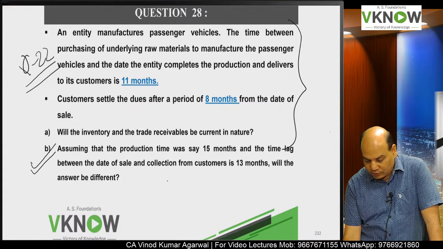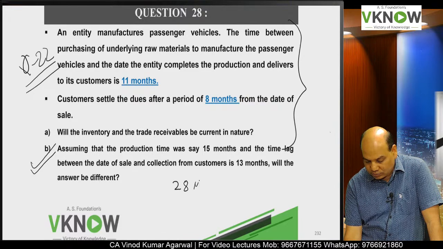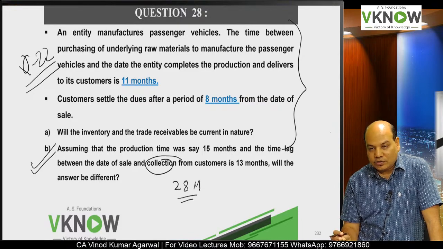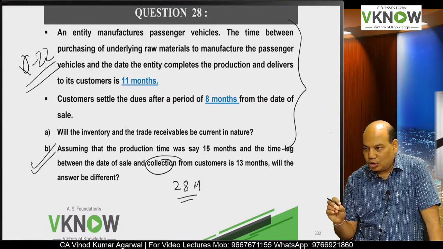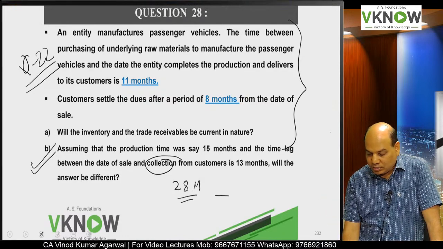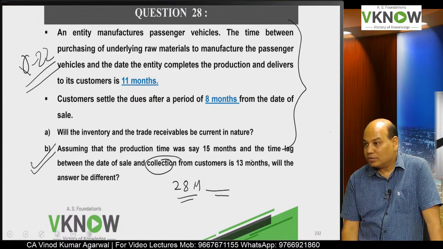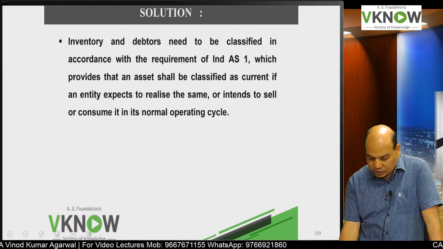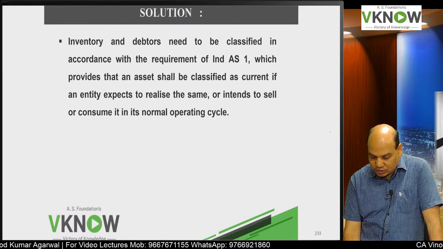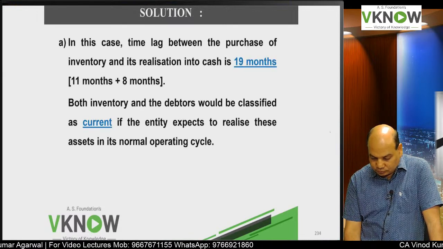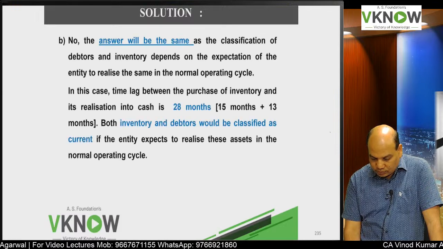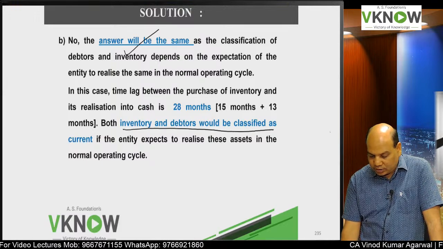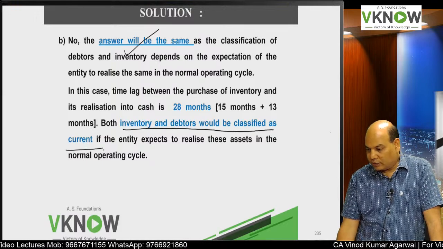No, your operating cycle will be 28 months now. And if the inventory and debtors are expected to be realized within the normal operating cycle period, they will still be treated as current. So first answer is current and second answer is also current. Okay, so it's written there, answer will be the same. Inventory and debtor both will be classified as current.